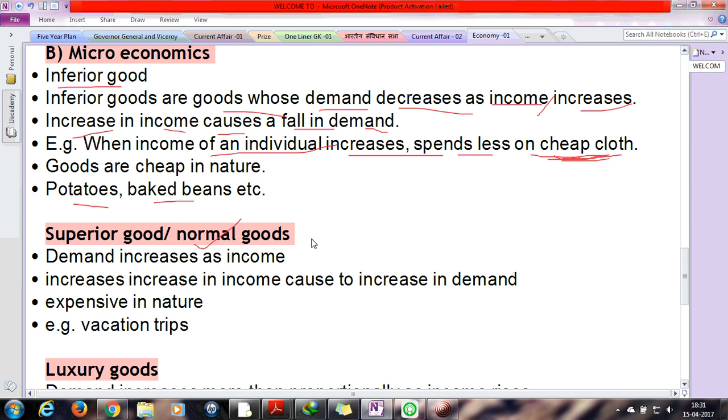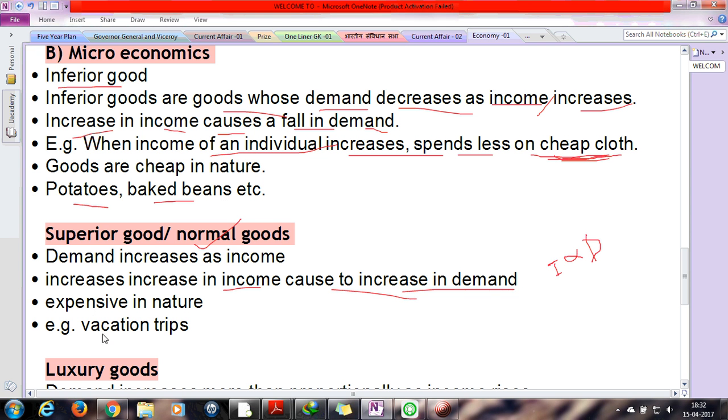If the income of any person increases, then the demand of these types of goods will also increase. Okay, so an increase in income causes an increase in demand. It is directly proportional to demand. Okay, income is directly proportional to demand.